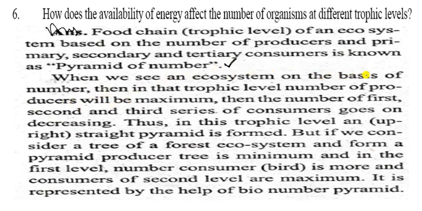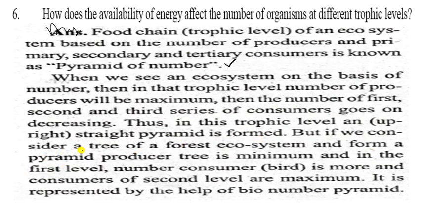When we see an ecosystem on the basis of number, then in the trophic levels number of producers will be maximum. Producers का नंबर सबसे ज्यादा होता है. Then the number of first, second and third series of the consumers goes on decreasing. हमेशा जैसे ही पिरामिड से ऊपर की तरफ बढ़ते हैं, when we are going upward, the biomass is always decreasing. Thus in this trophic level an upright pyramid is formed.